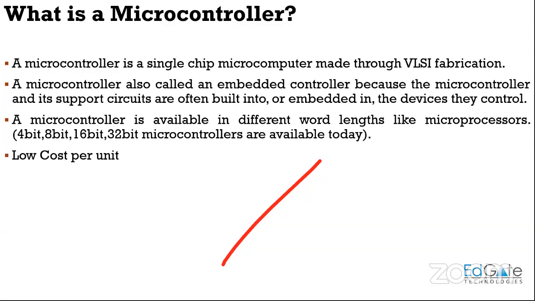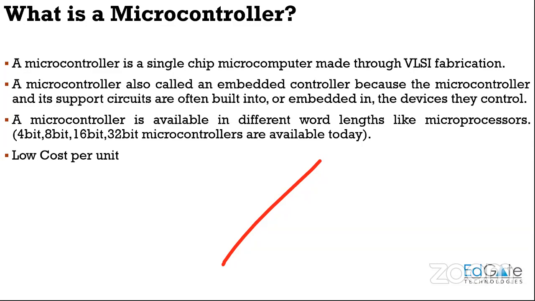In the case of a microprocessor, on your PC, if you open the CPU and look at what is present inside, you will have a big motherboard and a processor on that motherboard, and all the RAM, hard disk, everything is connected externally to that particular motherboard, right? So nothing is present internally for the microprocessor except your CPU and registers, right? This RAM, ROM, all these features are not internally present for your microprocessor.